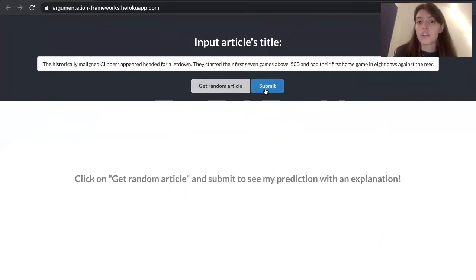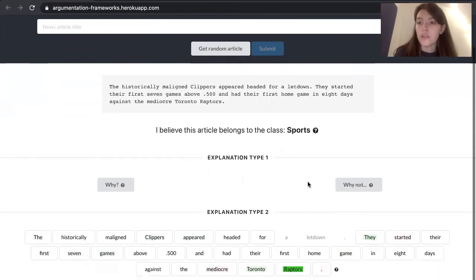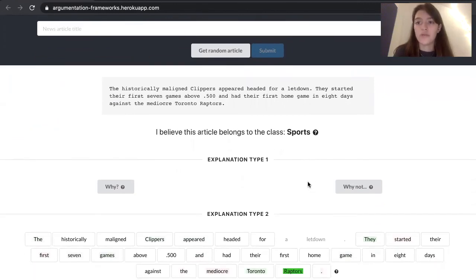And then for this extract, get a prediction. So the model basically tries to classify this extract in terms of topics. There are 4 possible topics, which is sports, world, business, and science and technology. Here we can see that the predicted class is sports. And under, the user has the possibility of having an explanation for this prediction.